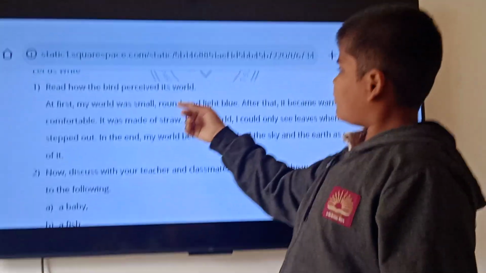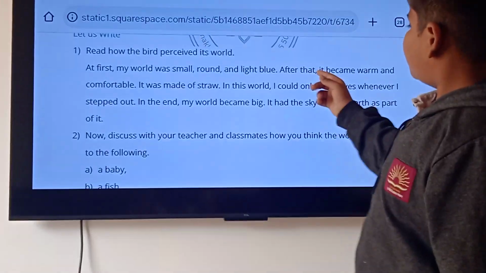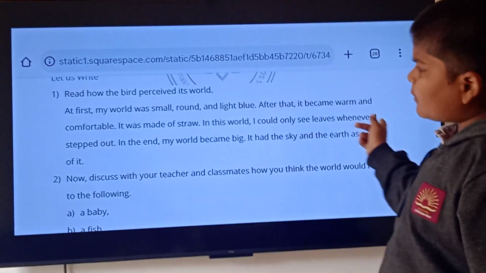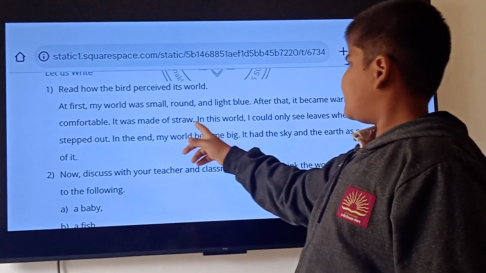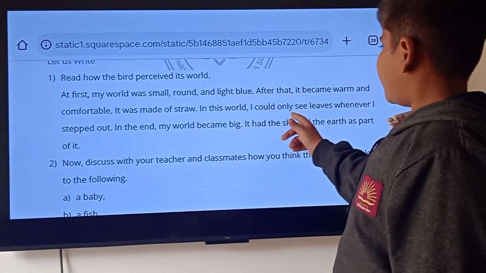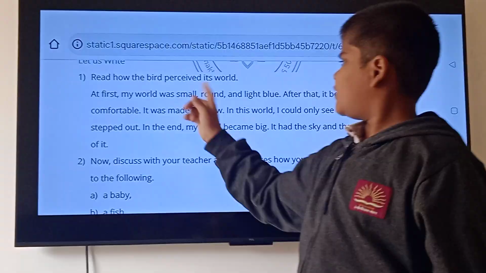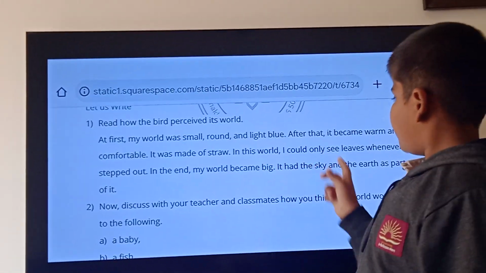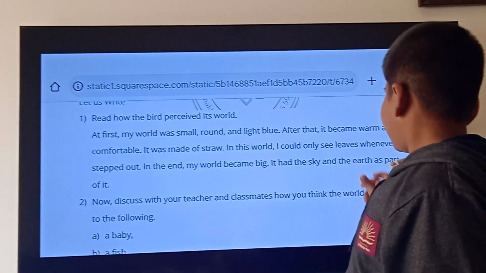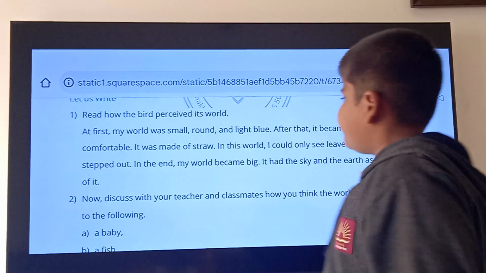At first, my world was small, round, and light blue. After that, it became warm and comfortable. It was made of straw. In this world, I could only see leaves. Whenever I stepped out, in the end, my world became big. It had the sky and the earth as part of it.